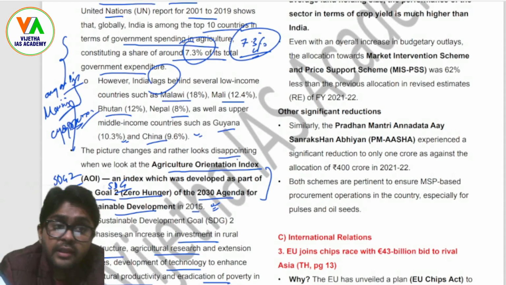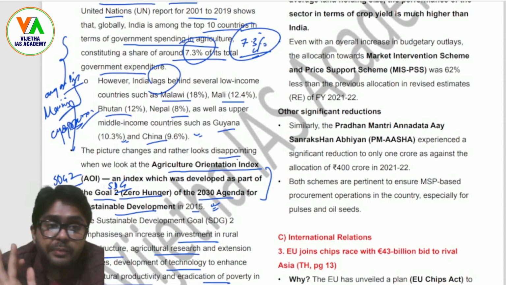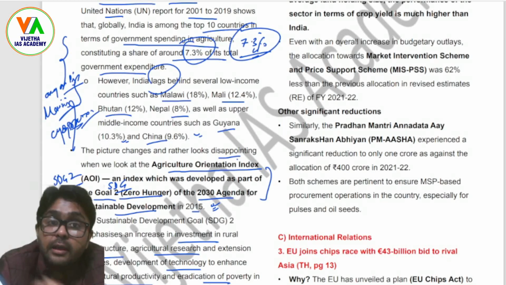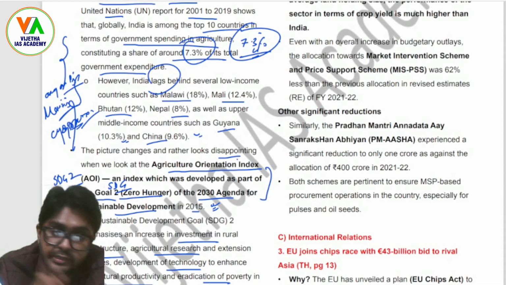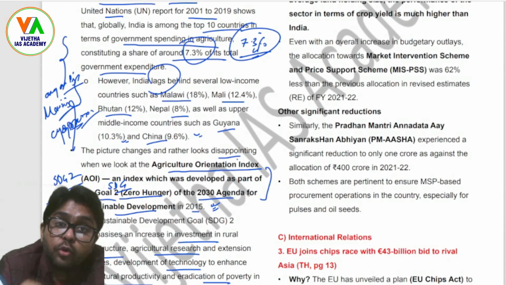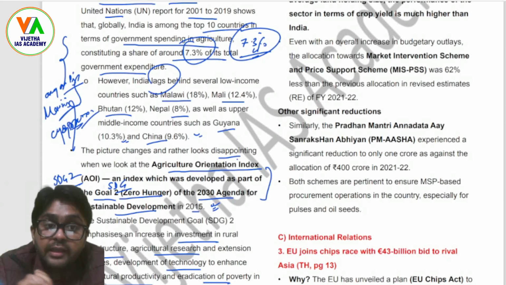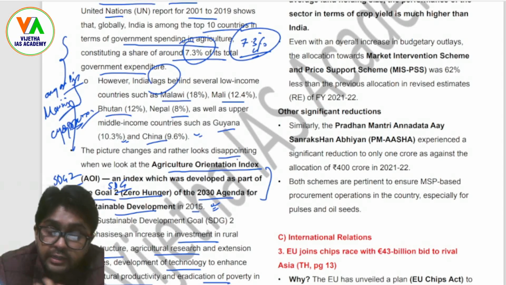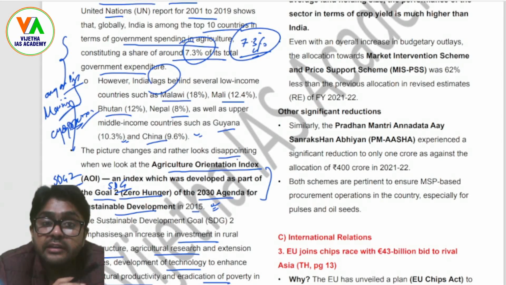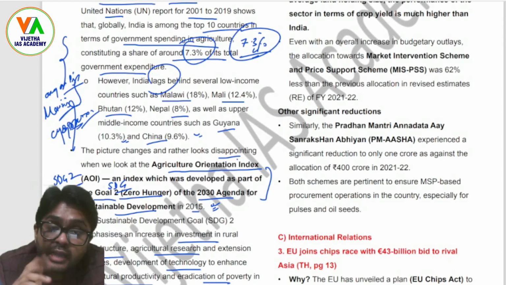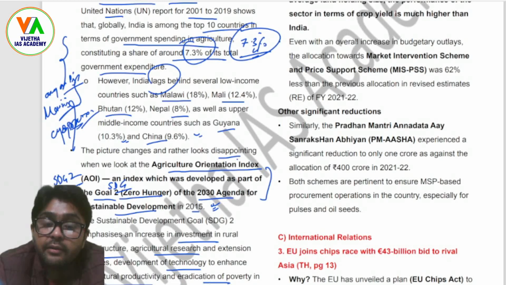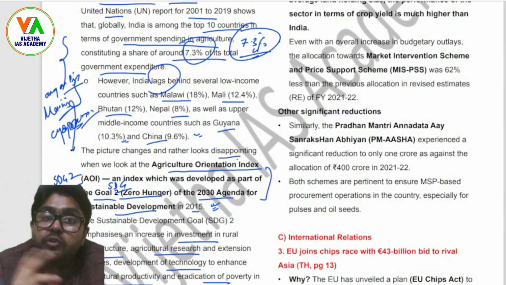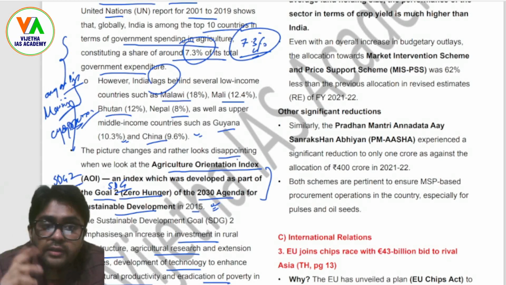Next, if we compare India with the other spending, Asia as a whole performs much better, with relatively higher performance by Eastern Asian countries. That means ASEAN, right? And even lower income African countries like Zambia have commendable spending in the agriculture sector despite being a landlocked country, right? And the enormous spending on the agriculture sector by East Asian countries is also reflected in their higher crop yield. As you can see, Thailand exports more rice than India, right? They have more rubber than India, they have more spices than India. So all these things you should consider.